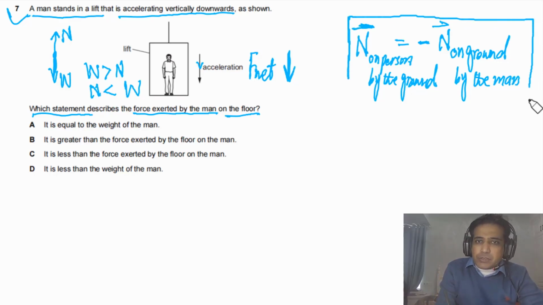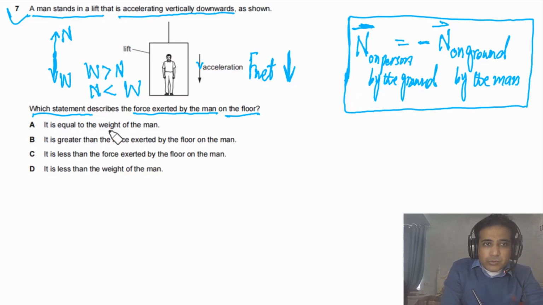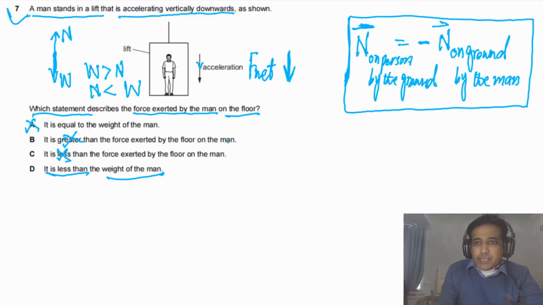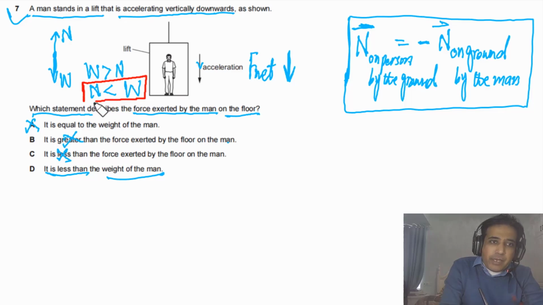If this point is clear to you, now we can figure out the answer. Option A says it is equal to the weight of the man. No, it is lower than, so this is not possible. It is greater than the force exerted by the floor on the man. No, they are equal in magnitude, so this is also incorrect. It is less than the force exerted by the floor on the man. No, they are equal, so this is also not possible. It is less than the weight of the man. Yes, it is less than the weight of the man.